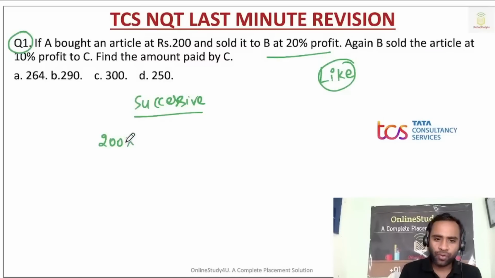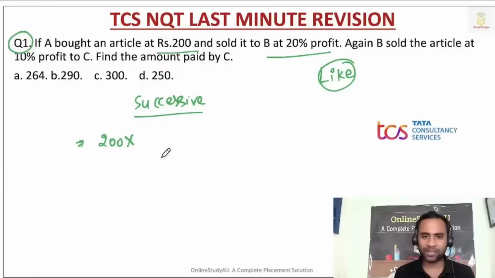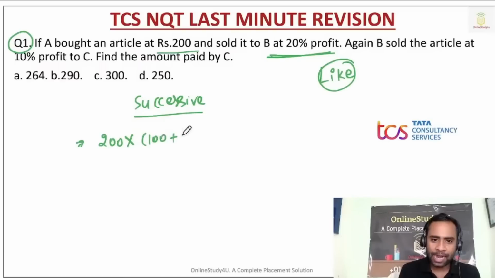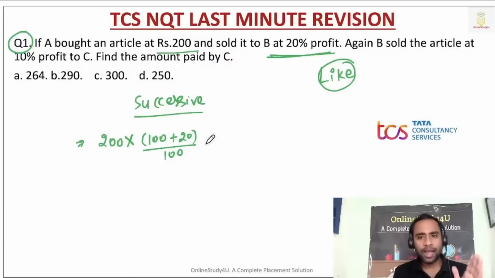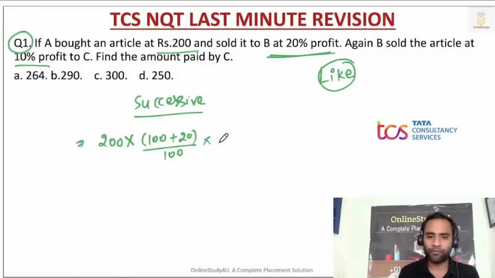So A bought an article at rupees 200, so 200 is nothing but the cost price of the article. And sold it to B at 20% profit. If there is any kind of profit, add it to 100 and then divide by 100. Then B sold it to C at 10% profit. Again, add it to 100 and divide by 100. Solve this, you will get the answer.